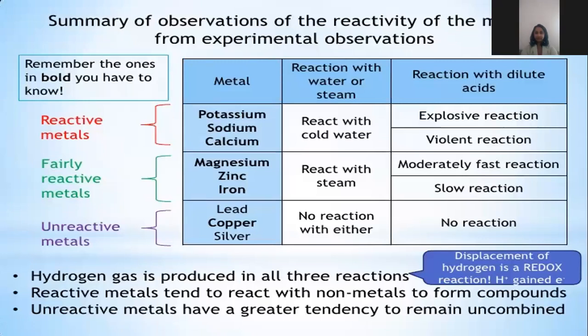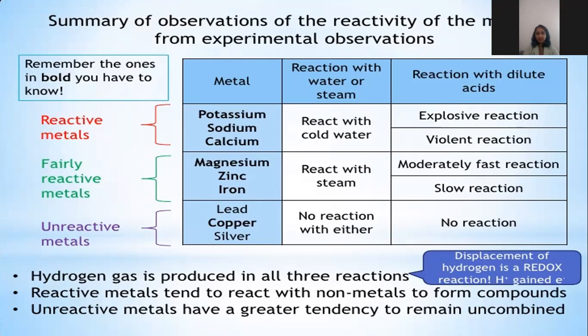Now we are going to sum up what we have discussed in today's class. We discussed the reactive metals, fairly reactive metals, and the unreactive metals. First of all, we saw the order from the most reactive to the least reactive metals. The most reactive metal is potassium and the least reactive one is platinum. Next, we discussed the reaction of metals with water or steam: metals react with cold water or steam, with no reaction with either for lead, copper, and silver.